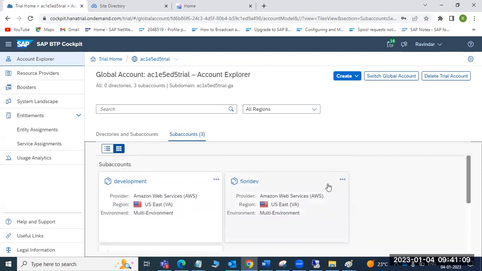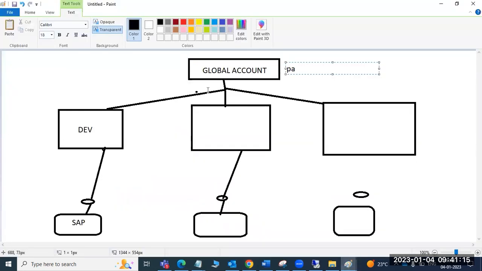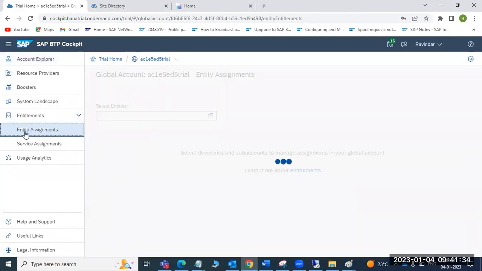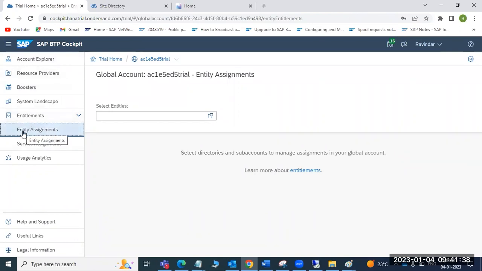You want to go inside the sub account, because we have to work on everything under the sub accounts, not in the global account. From the global account, we just derive the sub accounts and assign the services to the sub account. So how can we restrict the services? You can see the entity assignments on the left side here.